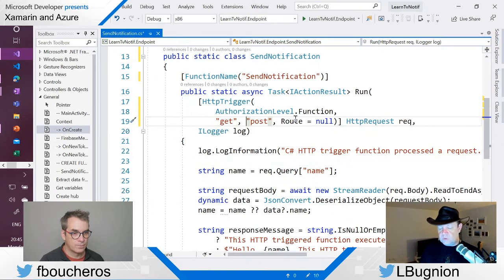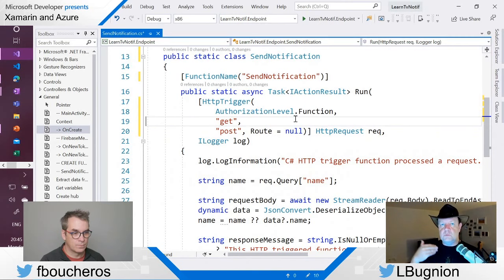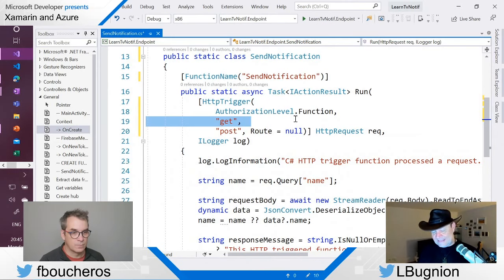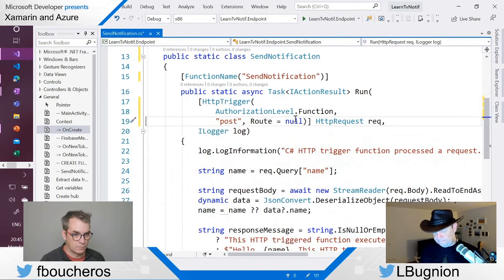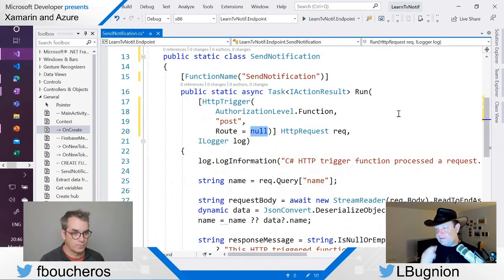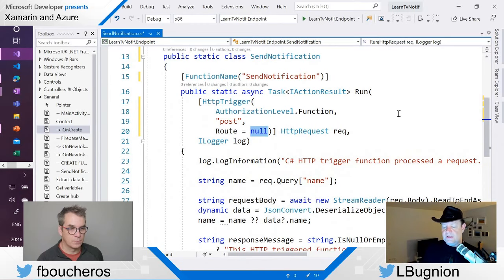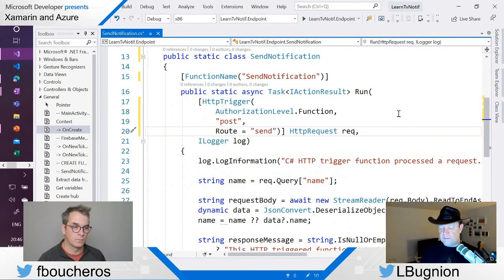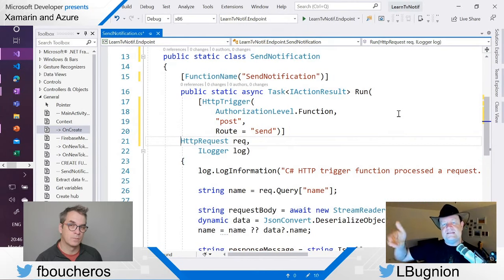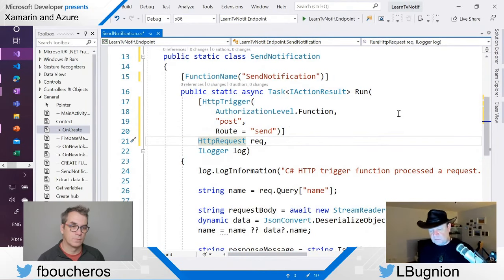And in this function, we are not going to go with get. We are only going to post things to this function. So I'm not even going to allow calling this function with a get, meaning that I remove the get parameter here. Yeah, makes sense. And then if I leave the route to null, it's going to have something.azurewebsites.net/api/SendNotification, which is a little bit too long. So I'm going to specify here a name for this function. I'm just going to say send. So the route, every time that we have /api/send, is going to go here with a post.